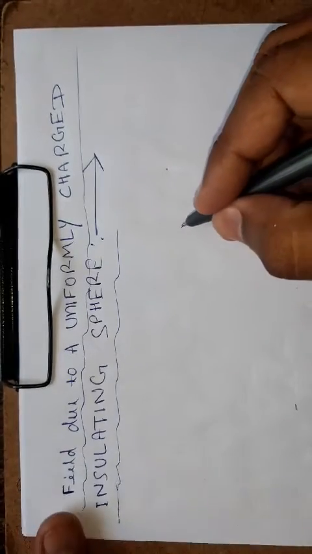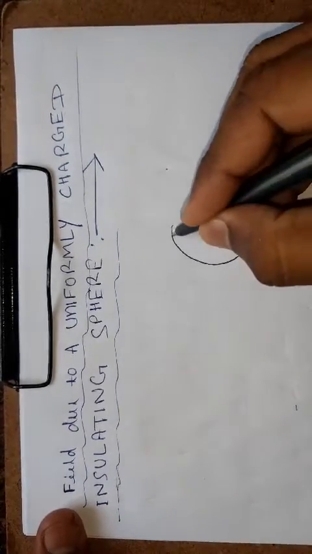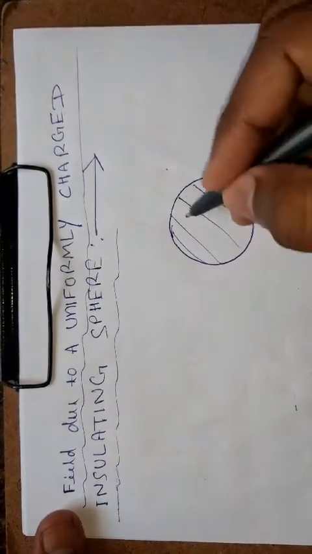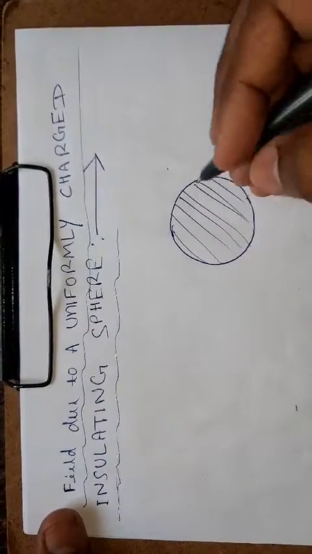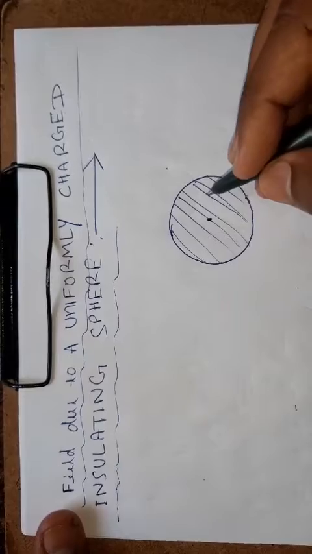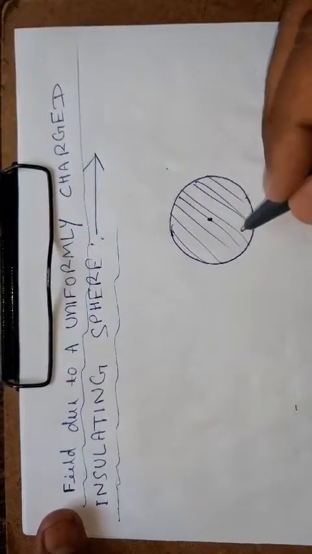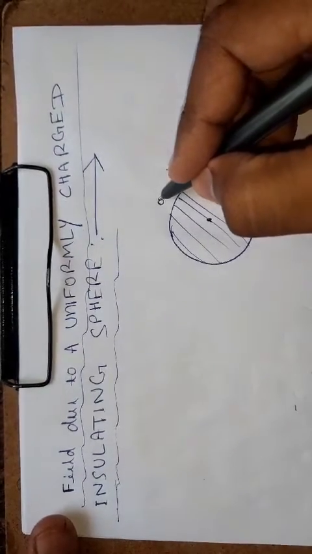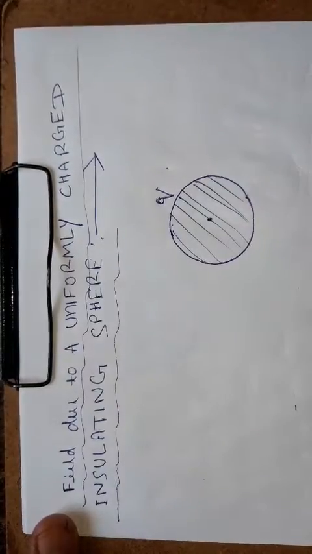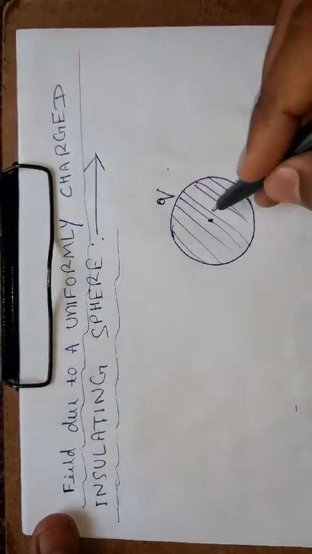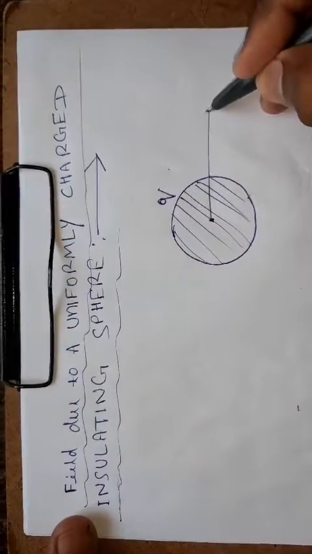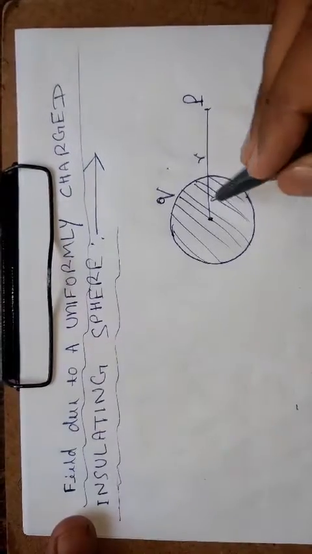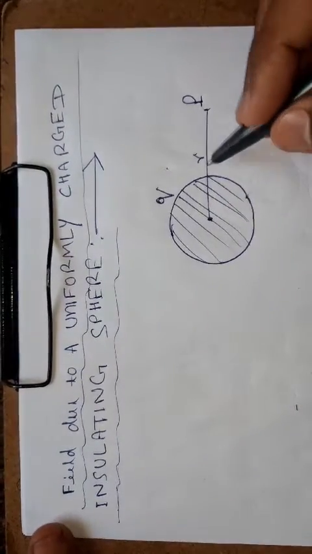I have a sphere which is insulating, and it is completely filled, not hollow. Charge q is spread upon it. I am going to find out the value of the electric field at point P. Point P is situated at a small distance r from the center of this insulating sphere.